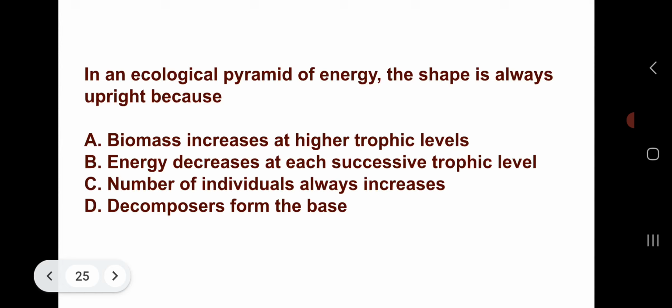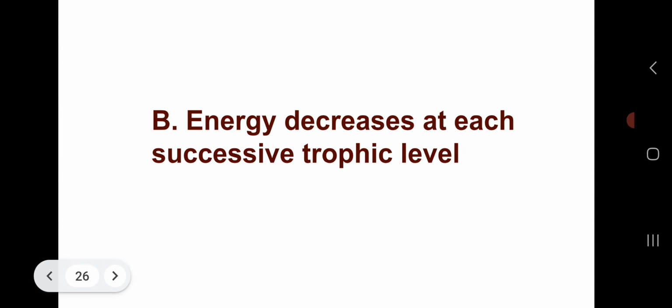Or option D, decomposers form the base. This question is easy, I think. So let's see which will be the answer. The correct answer is option B, that is energy decreases at each successive trophic level. Okay. Next question.